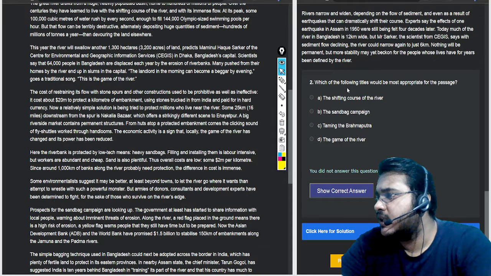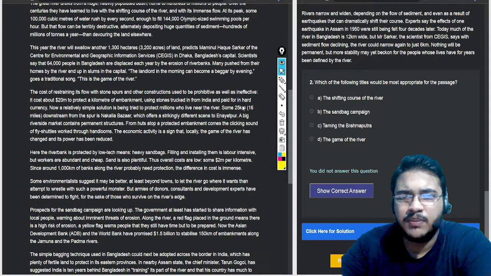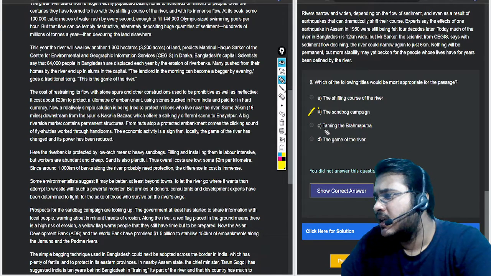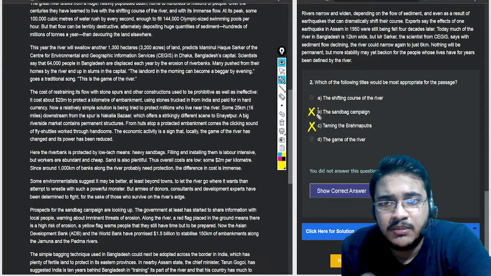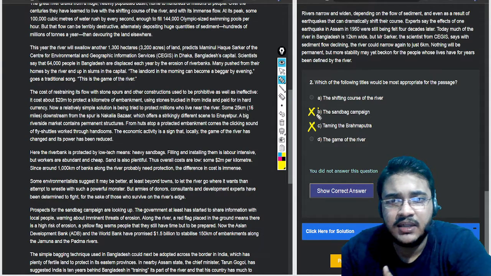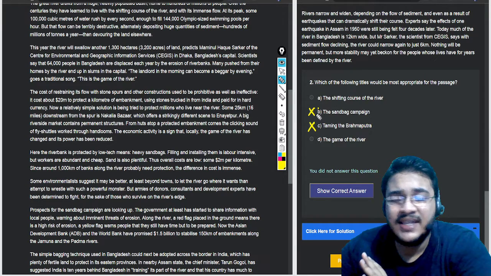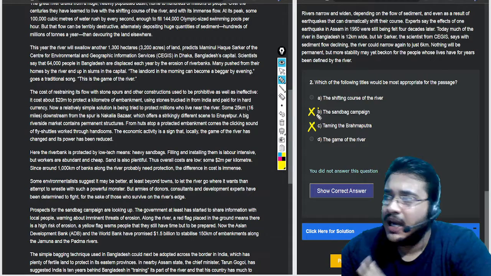Which of the following titles would be most appropriate for the passage? For this we don't need to go to the passage so much. Let's look at the options. The sandbag campaign, obviously this is not about a sandbag campaign. Taming the Brahmaputra, first of all, this passage is not talking about the Brahmaputra. Brahmaputra is the name that is used in India. They are talking about the situation in Bangladesh. So I am easily able to eliminate two options.